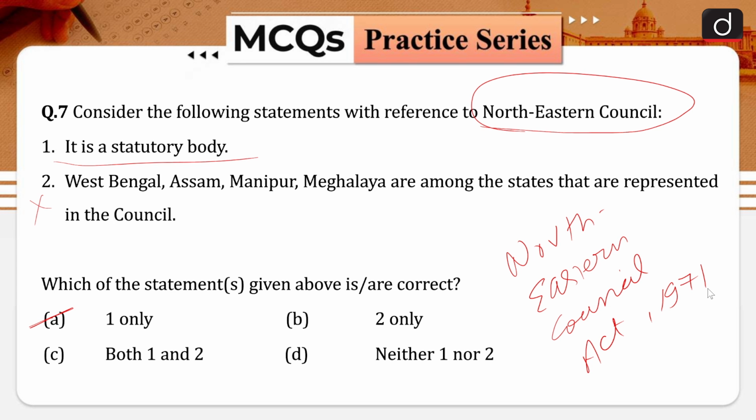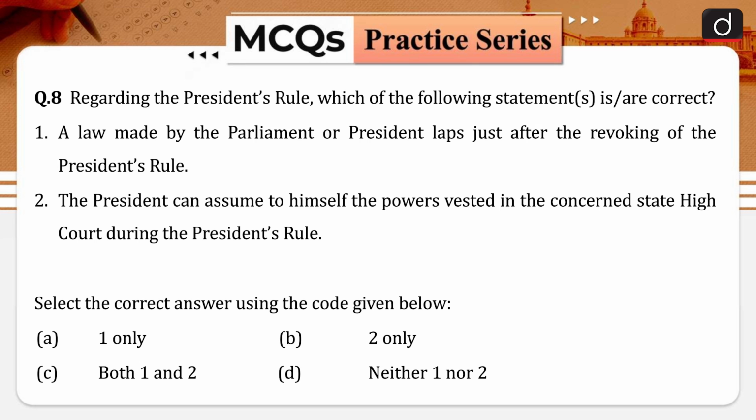Now moving forward to the next question of our today's discussion. Consider the following statements regarding the President's rule, and you have to tell me which of the following statements are correct. Your statement number 1 is a law made by the Parliament or President lapses just after the revoking of the President's rule. Your statement number 2 is the President can assume to himself the power vested in the concerned state High Court during the President's rule.